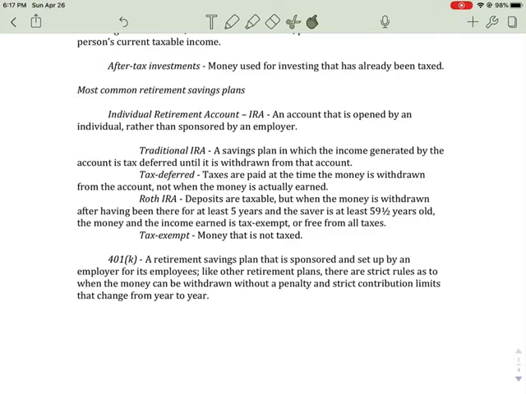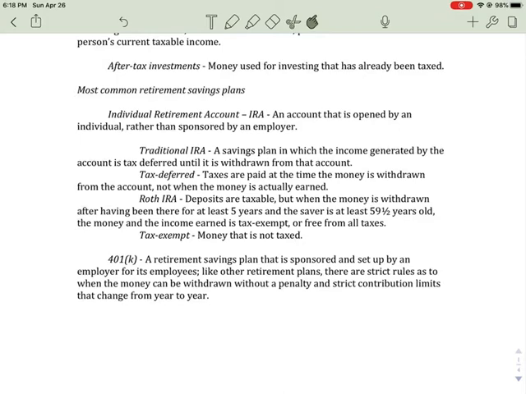So there are several different ones. The first one is called a traditional IRA, which is a savings plan in which income generated by your account is tax deferred until it is withdrawn from the account. So you don't pay taxes on it when you put money in. You pay taxes when it comes out at the end, when you're retired. So remember, taxes are paid at the time the money is withdrawn from the account, not when the money is earned or put into the account.